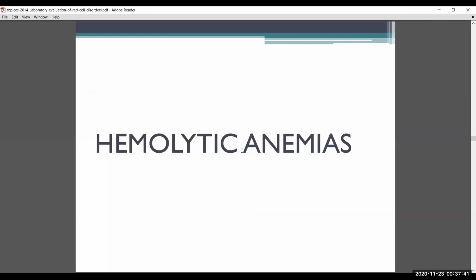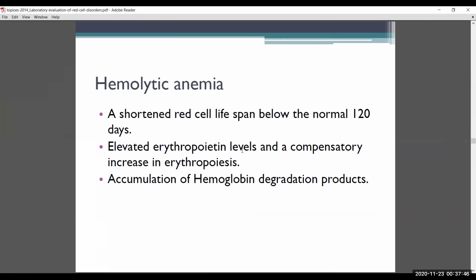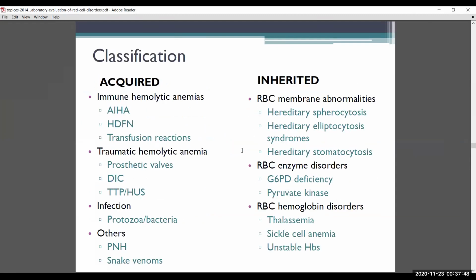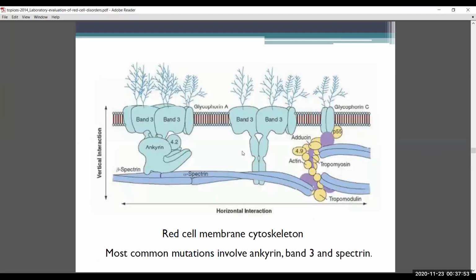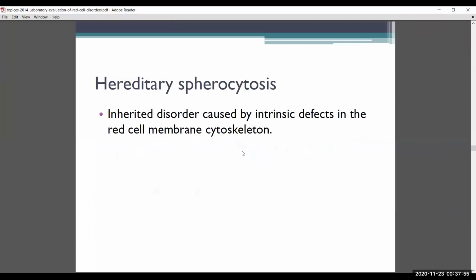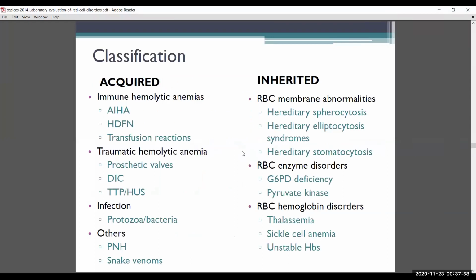Next come hemolytic anemias. You classify them as acquired and inherited, and I don't want to go much into that. Inherited is due to RBC membrane disorders, hemoglobin disorders, and enzyme disorders. If we keep these three categories, everything will be easy. Membrane disorders are spherocytosis, elliptocytosis, and stomatocytosis. Enzymes are G6PD and pyruvate kinase. Hemoglobin disorders are thalassemia and sickle cell anemia.